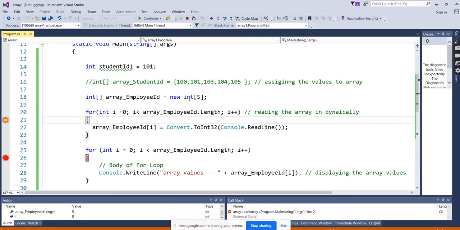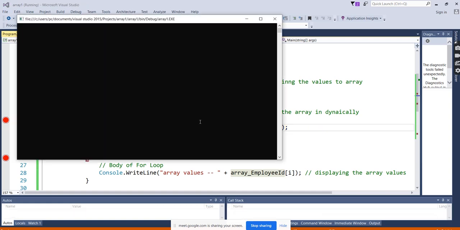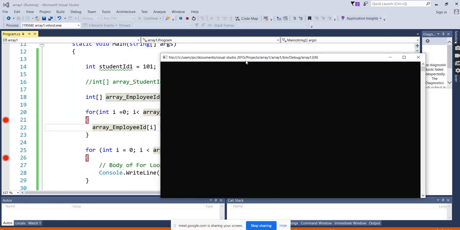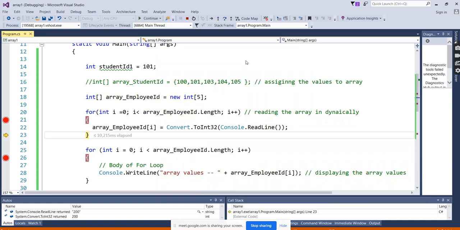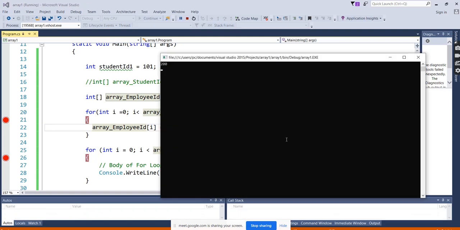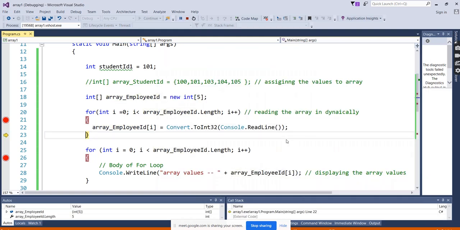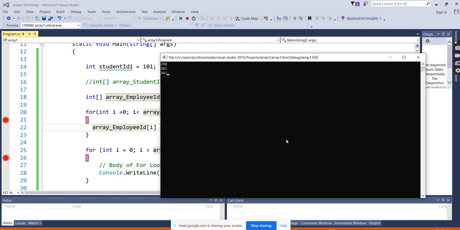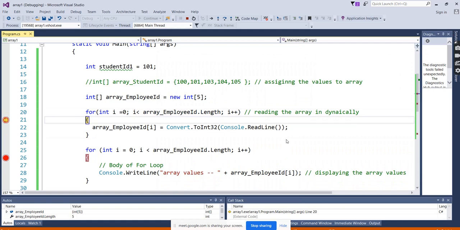It's working. See, the array length is 5. Why is it saying the array length is 5? We mentioned already, length is 5. So we are reading the values within the for loop now. When it came inside, it asked to enter the value, starts with 100 or we'll check with 200, anything. Again it's going to ask. You are reading the value within the loop, meaning dynamically you are entering the values here. Previously we were hard coding, only one time it was asking. But here it keeps on asking us.